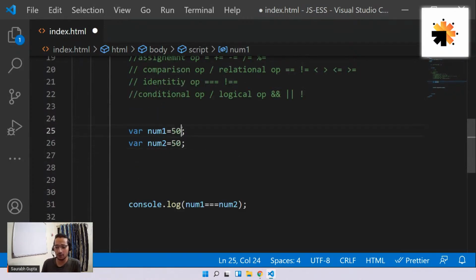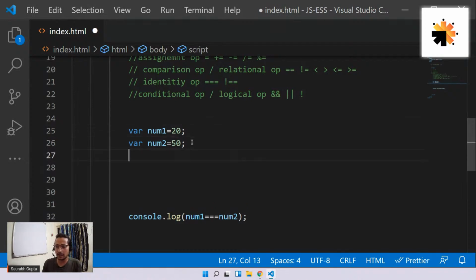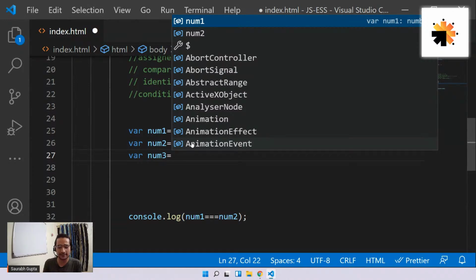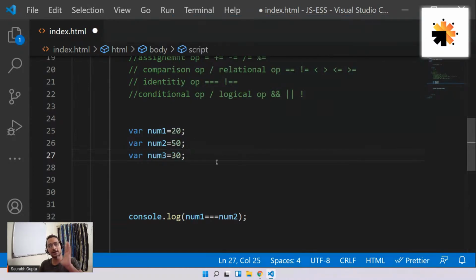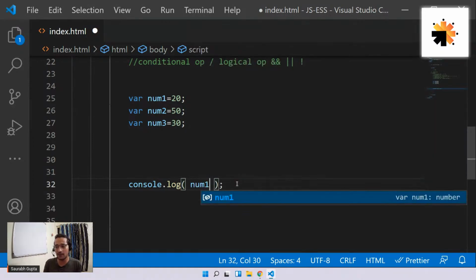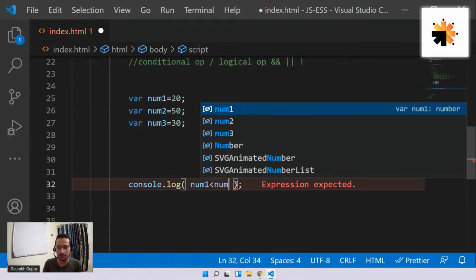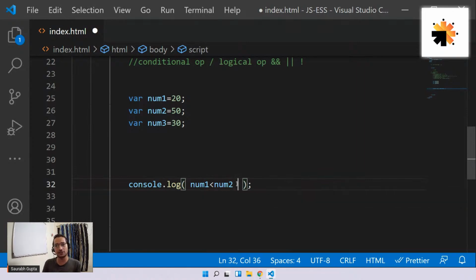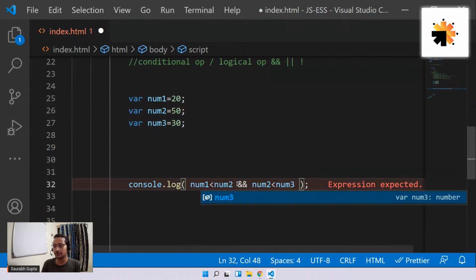So let's see how it is working here. For example, I can do this. num1, num2, and let me create one more called num3. So num3 equals, let's say, 30. Now everyone please focus. Yes, it's exactly like the truth table. Let me write two conditions here. I'm giving some spaces so that you can see properly. I'm going to write num1 is less than num2, and I want to check one more condition, so I put an and in between. So check if num1 is less than num2 and num2 is less than num3.